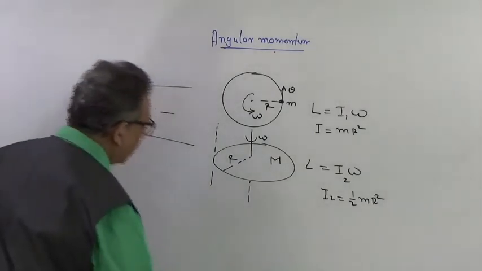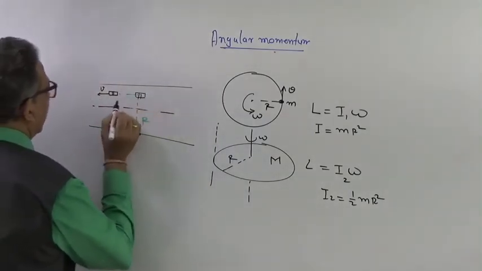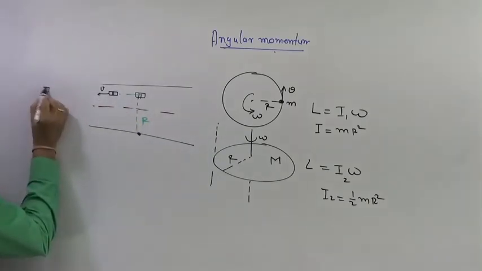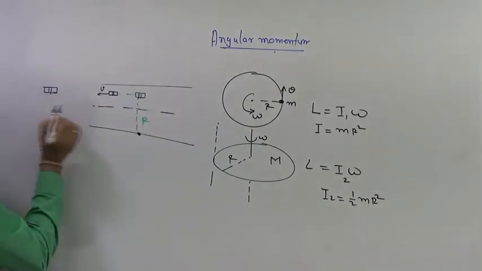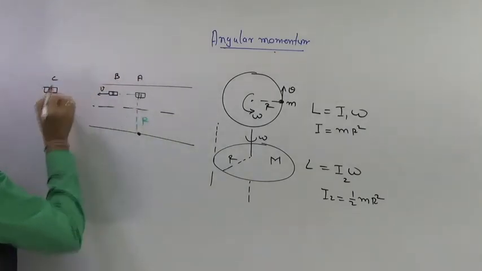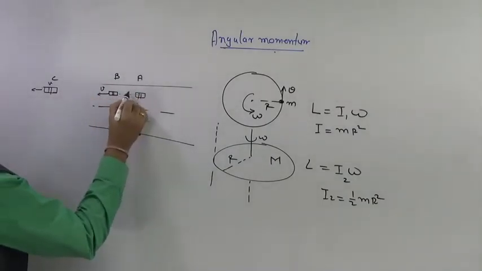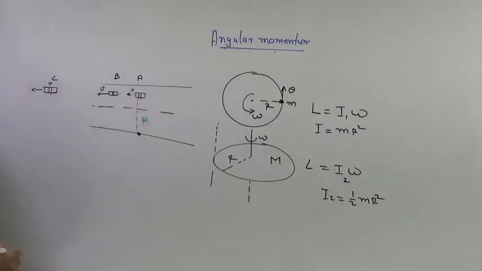Initially it was over here, after some time it has come to this position. So this was position A, this was position B, and this was position C. In all the cases, it was having a fixed velocity v, right? The car is moving with a fixed velocity v.